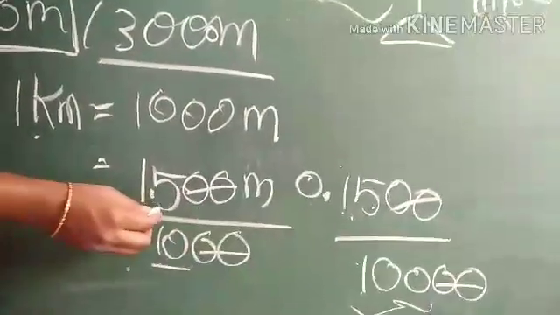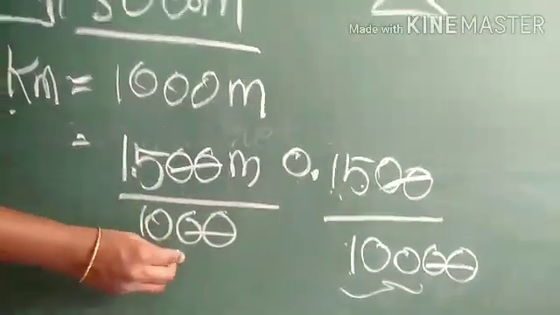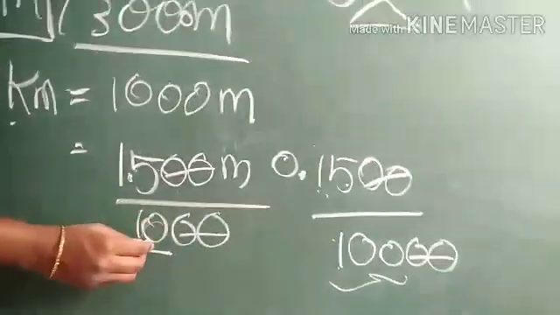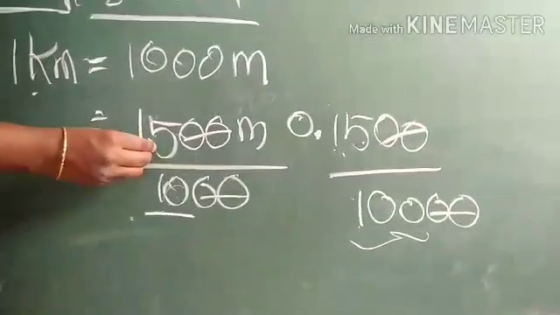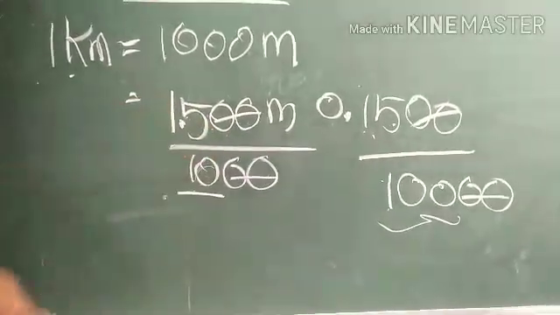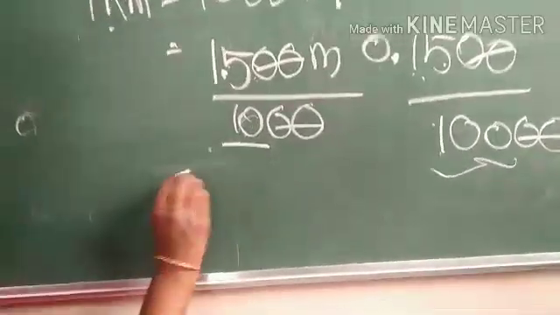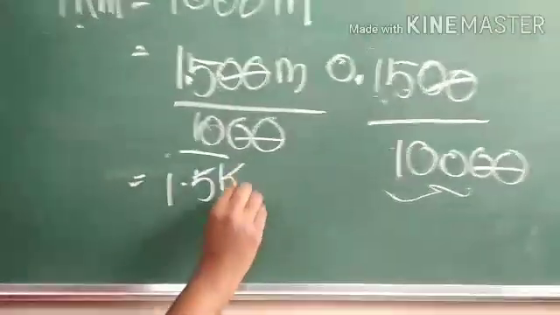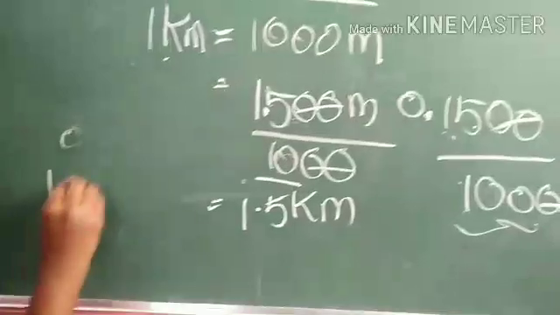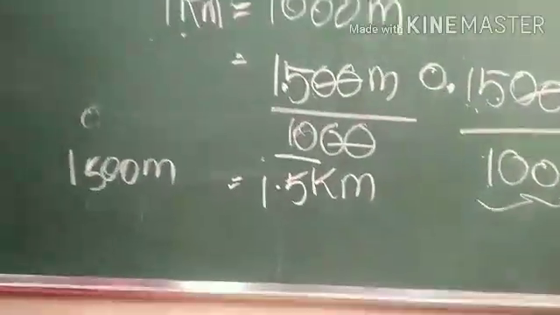If you divide this 1500 by 1000, you will get 15 by 10. So there is only 1 zero in the denominator. So you have to put the decimal point 1 digit from the right. So how many kilometers is it? 1.5 kilometer. 1500 meter equals 1.5 kilometer.